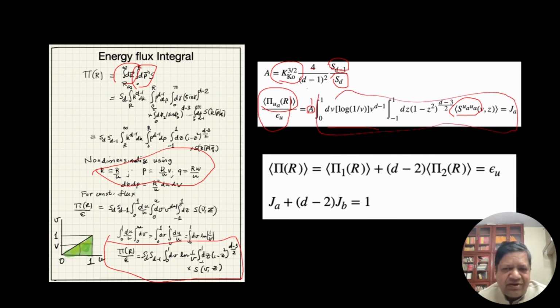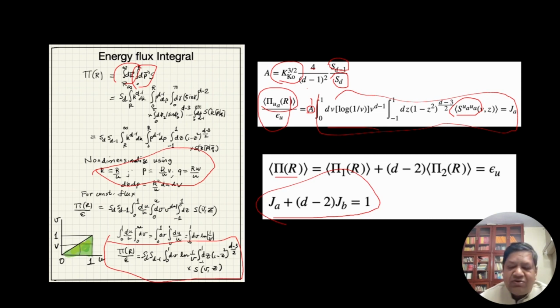So it turns out you can do the total flux, which is the sum of all these fluxes, and we have the constraint. The whole integral, multiplied by A, is J. So J plus (d minus 2) J_b is 1, and there will be prefactor A outside.